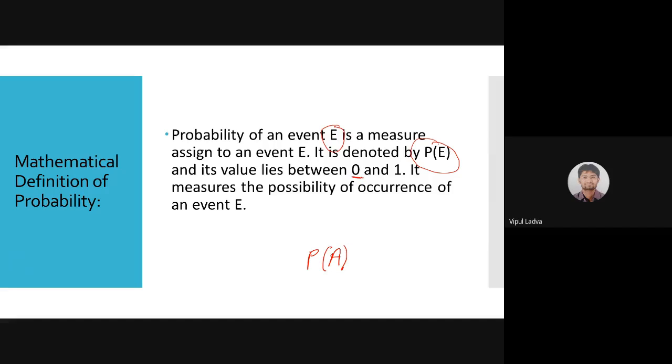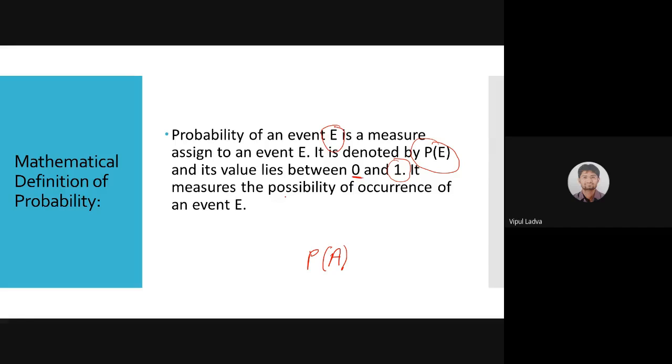If any probability is 0, that means that event is an impossible event. If the probability of occurrence of any event is 1, that means that event is a certain event. It measures the possibility of occurrence of an event. So probability just measures the possibility of occurrence of that particular event E. Okay, now let's go for its mathematical definition.